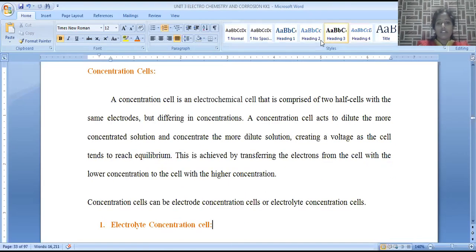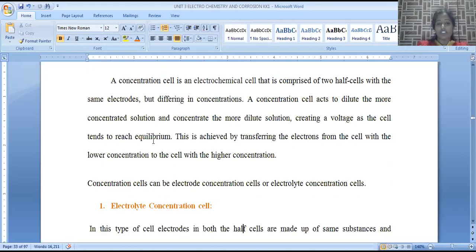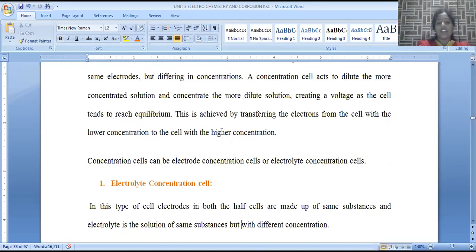The reaction proceeds until equilibrium is maintained between the two electrodes. If there is equilibrium between two compartments or two half cells, the electrode potential becomes exactly zero. That's why, only when there is a change in concentration in the two half cells, a potential difference is possible and EMF is generated in the cell. Concentration cells are classified into two types: electrode concentration cells and electrolytic concentration cells.